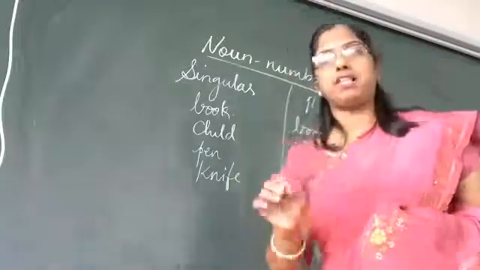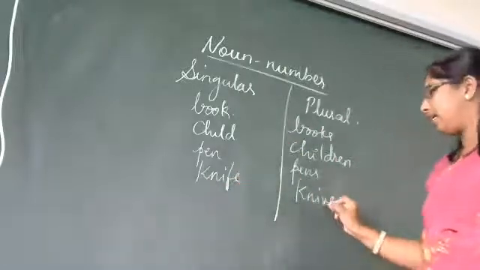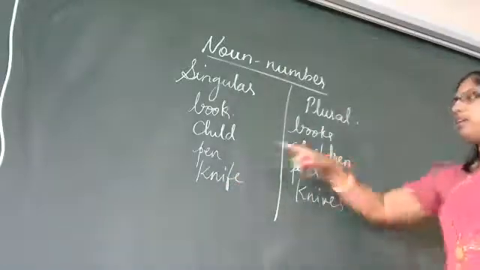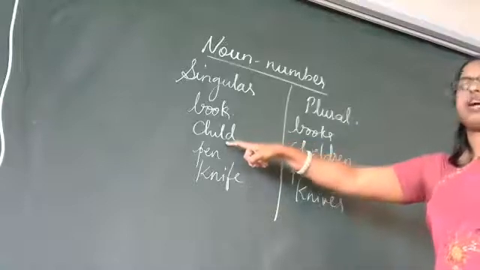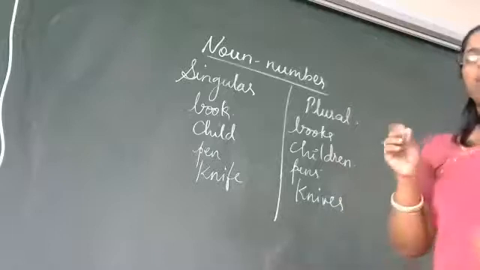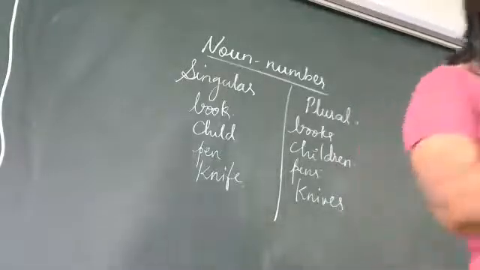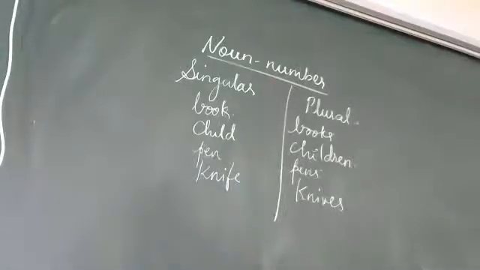There are a few changes in the spellings. Wherein K-N-I-F-E, you have to remove this F and it ends with V-E-S. Your child. You don't say childs. We say children. And there are a few words wherein it doesn't change. It remains the same. Got it?